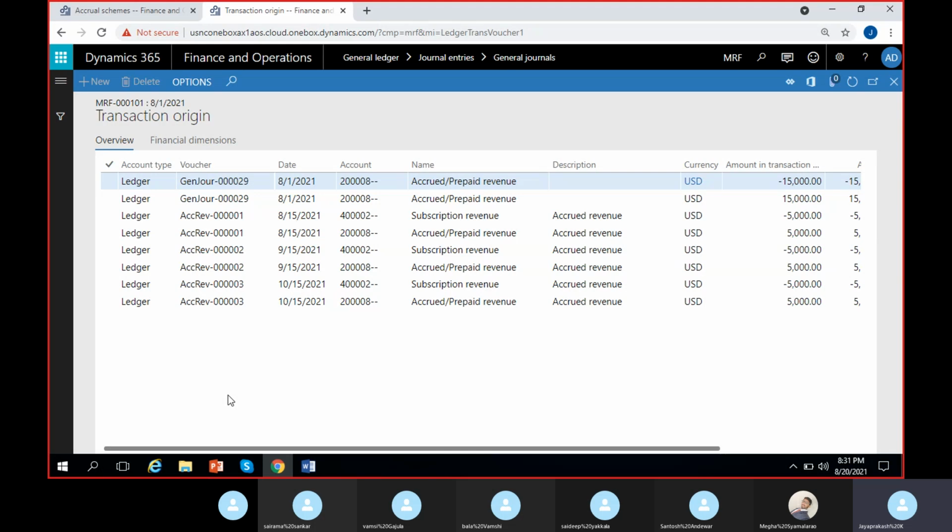Mostly for product sale, that 10 days or 5 days, they don't accrue. So if it is very long, then they will accrue. Okay. Acha, acha. Yeah, I mean, they can also post it into accrued revenue and they can cancel it if the product is returned by the customer. No problem. So it all depends on how the company wants to post it or how your client wants to post it.